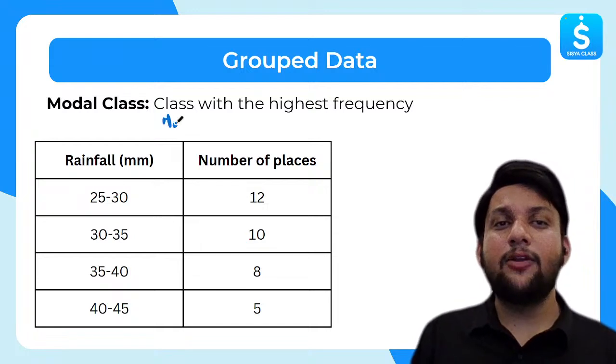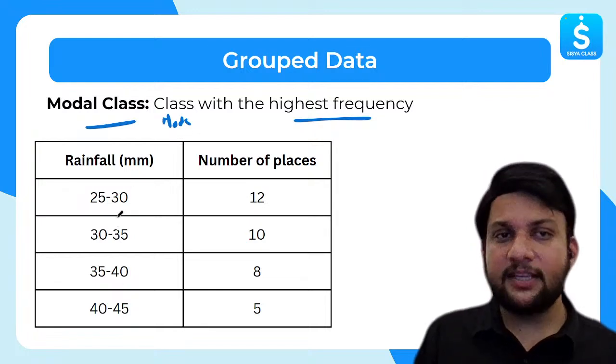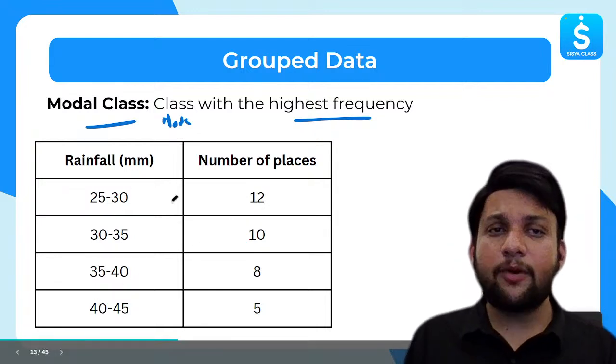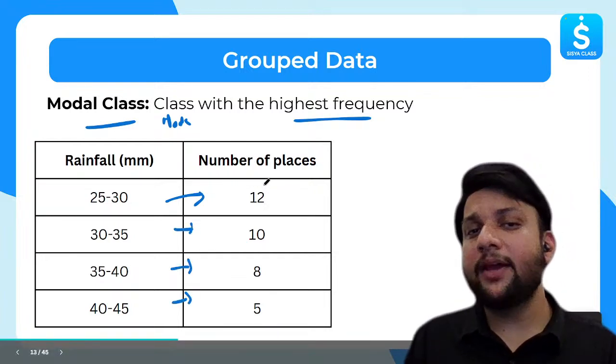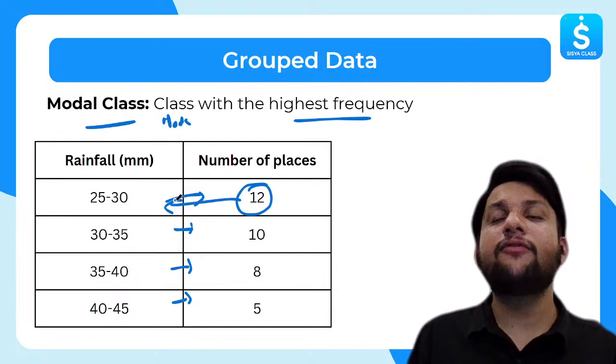Mode is the value that occurs the most. Right. So modal class is a class with the highest frequency. So we have classes here 25 to 30, 30 to 35, 35 to 40, 40 to 45, and corresponding to that we have some frequency 12, 10, 8, 5. Now, which is the maximum here? Of course, 12. So corresponding to 12, what class we have? We have 25 to 30.